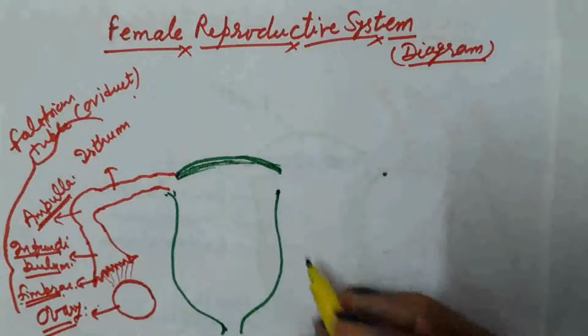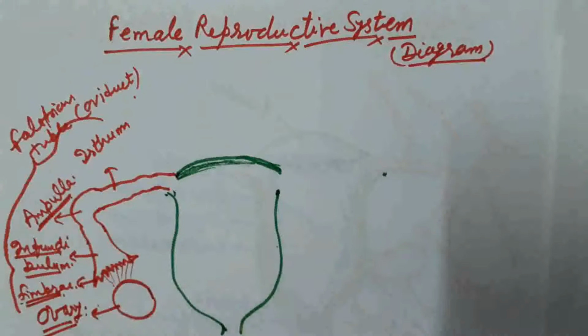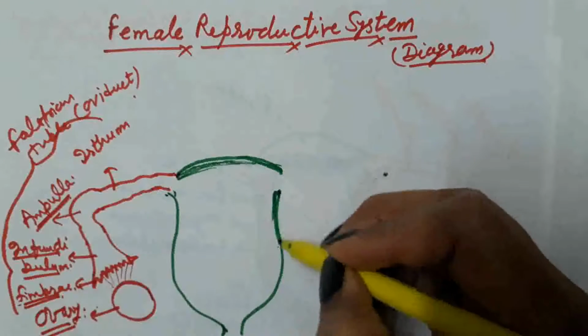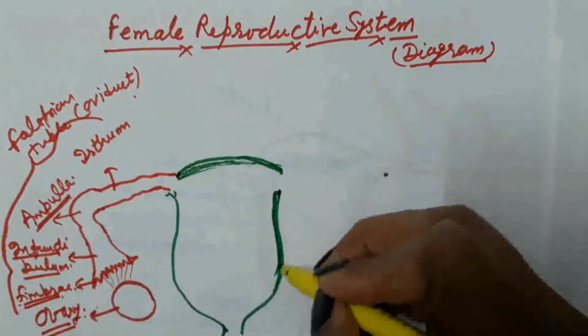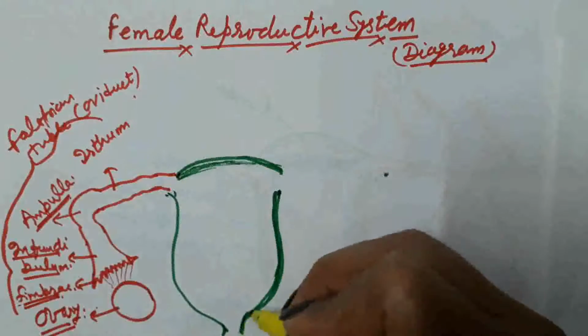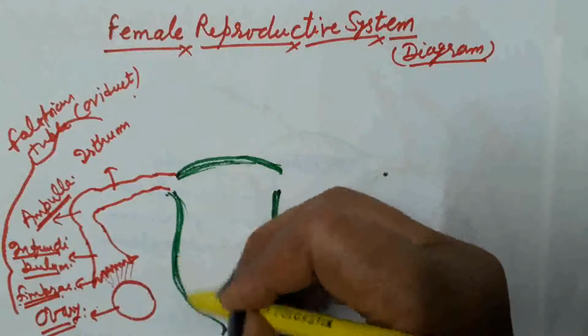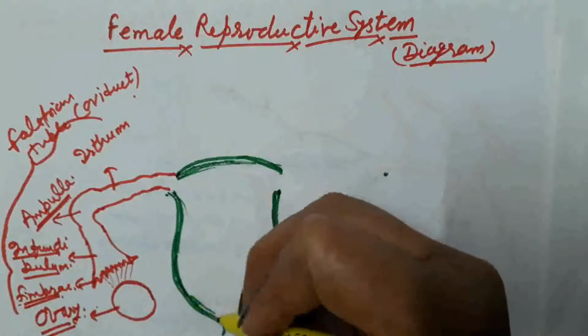What we call the uterus or womb is made up of 3 linings. The wall of the uterus is made up of 3 layers of tissue. The outer wall is known as the perimetrium. This is the perimetrium.